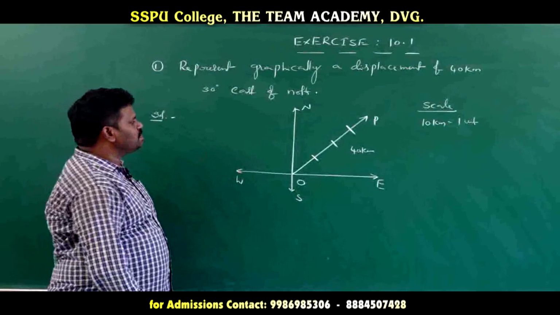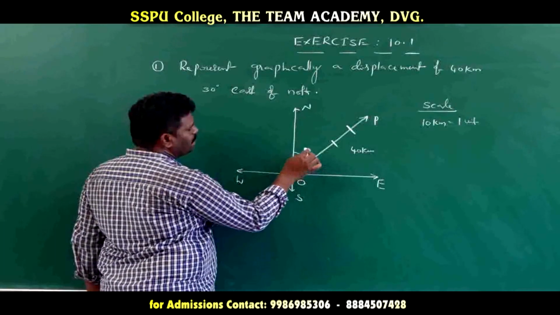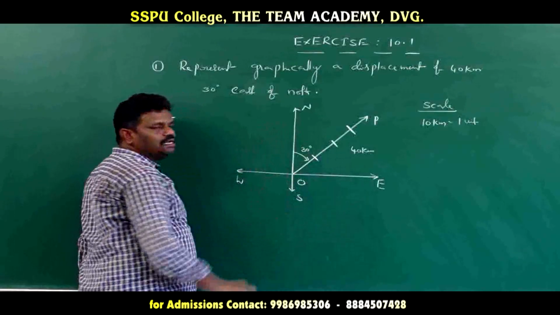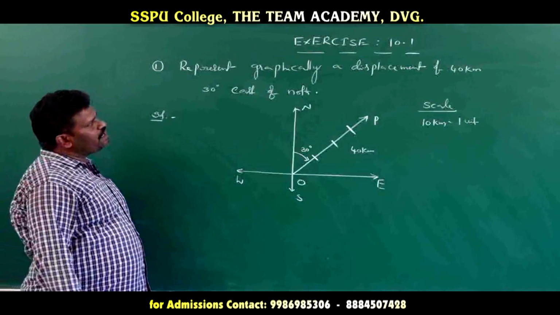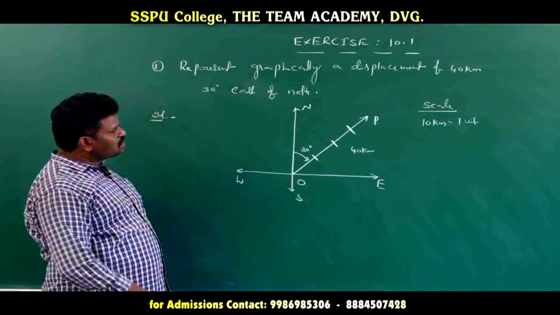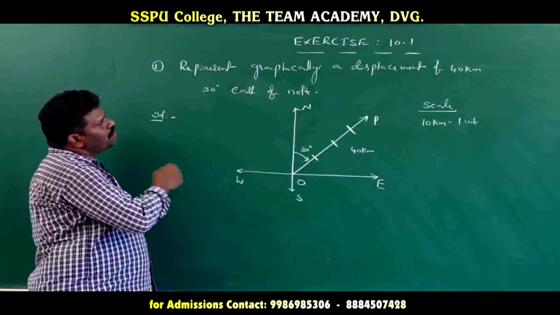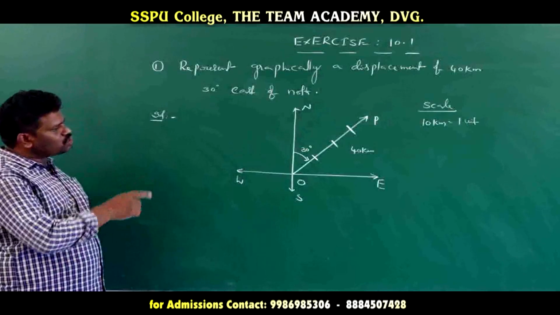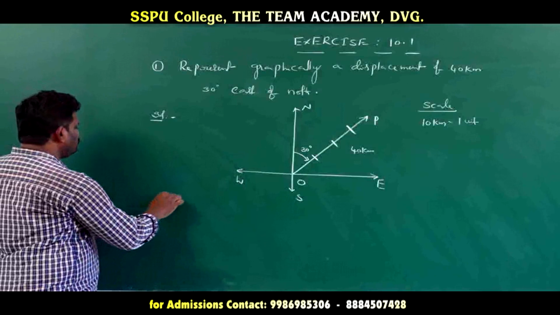Now, what is given here? 30 degrees east of north. Like this we represent it, and this is the 30 degrees. So this is the graphical representation of a displacement. The position vector OP represents a displacement of 40 kilometers 30 degrees east of north. This is the diagram. Right.